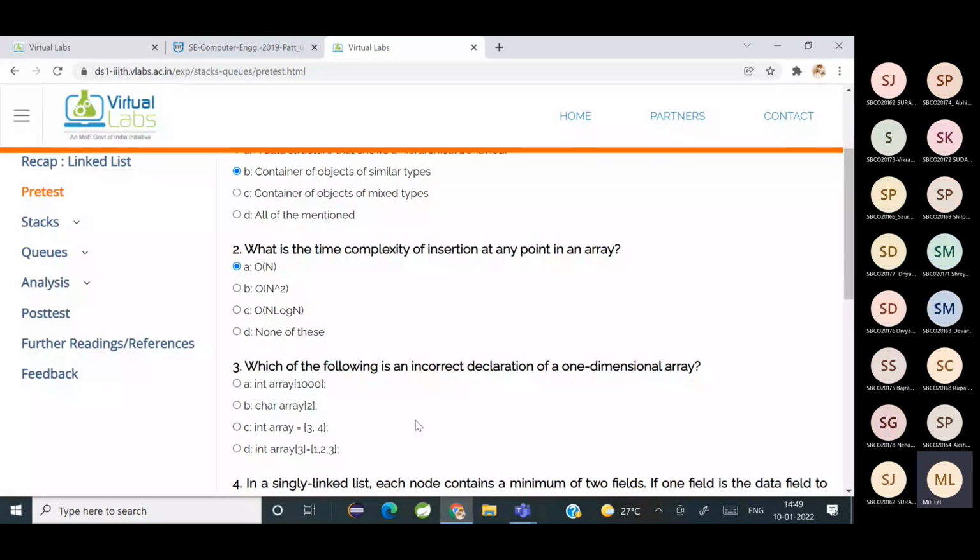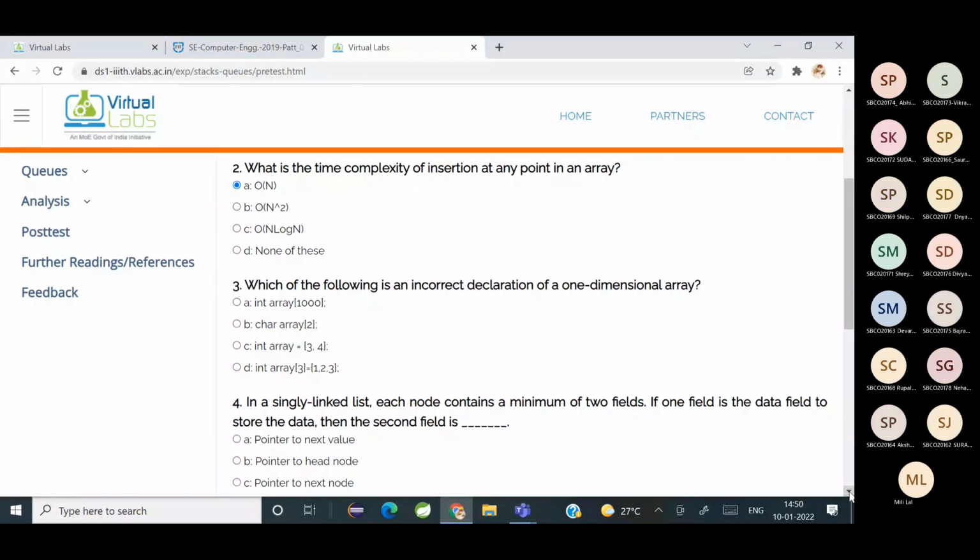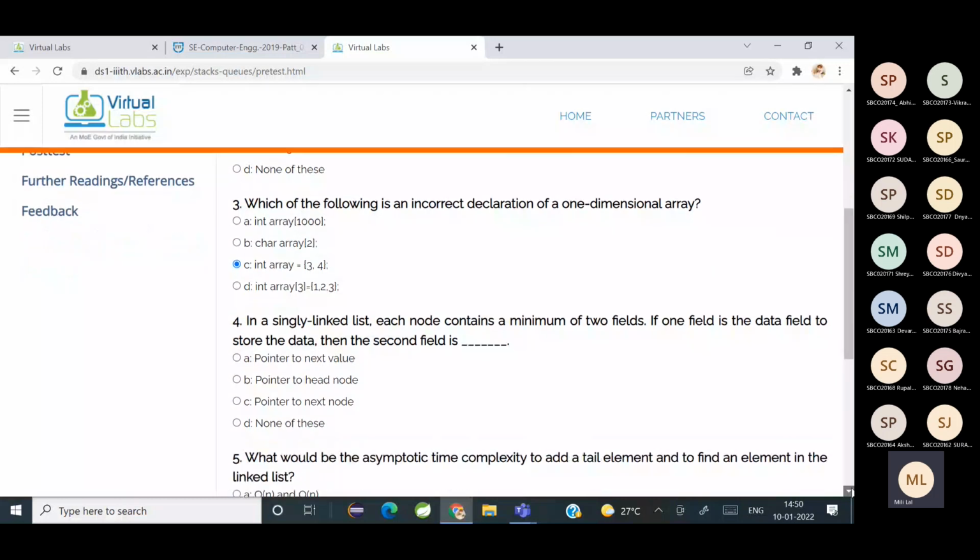ठीक है. And which of the following is an incorrect declaration of a one-dimensional array? C. C है ना? Okay, C. Because यहाँ पे उन्होंने size declare नहीं किया है, तो C. Fine. And what about the fourth one?